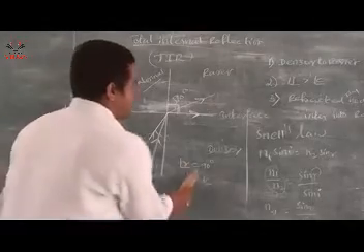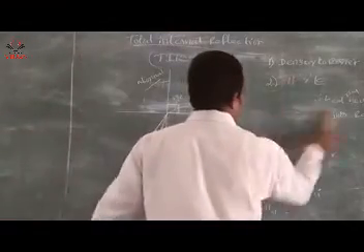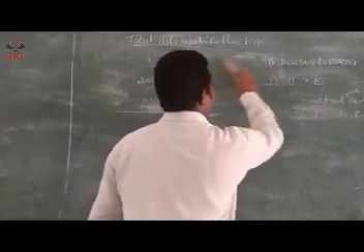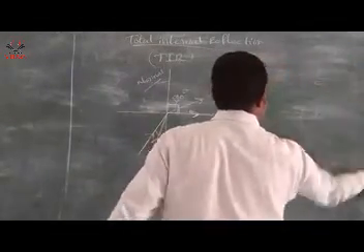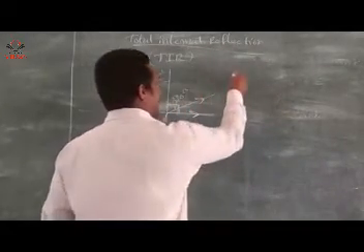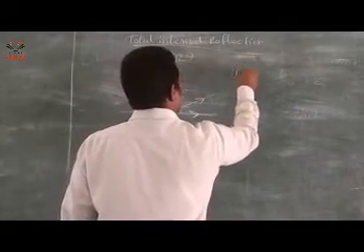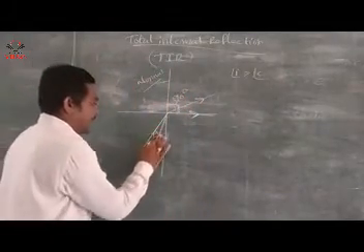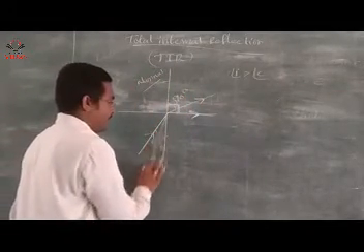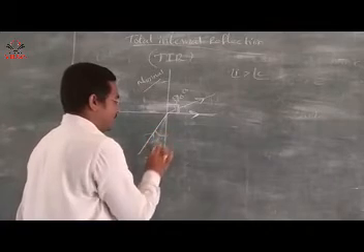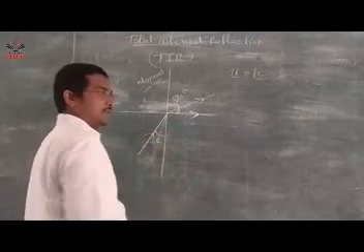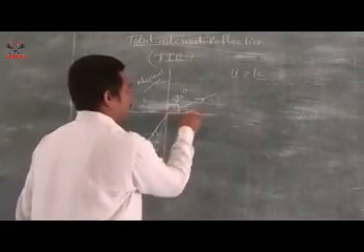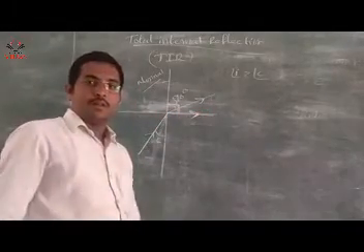So now we come to the total internal reflection. When the angle of incidence is greater than the critical angle. This is the critical angle C. When the angle is C, the angle of refraction is 90.